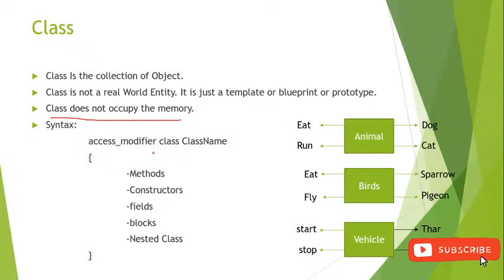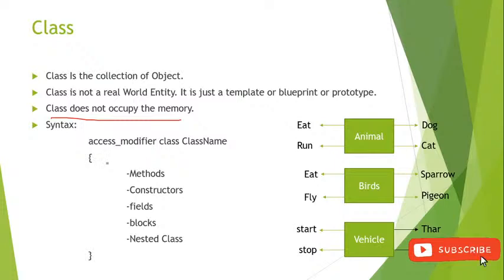So a class is a collection of objects. A class is not a real world entity. We can say that a class is just a blueprint, or just a prototype. A class does not occupy memory because it is not a real world entity. If you talk about the syntax, first we write the access modifier, then the class keyword, then the class name. After that we write the open and close curly braces, and inside the class there are many things present: methods, constructors, fields, blocks, and nested classes.